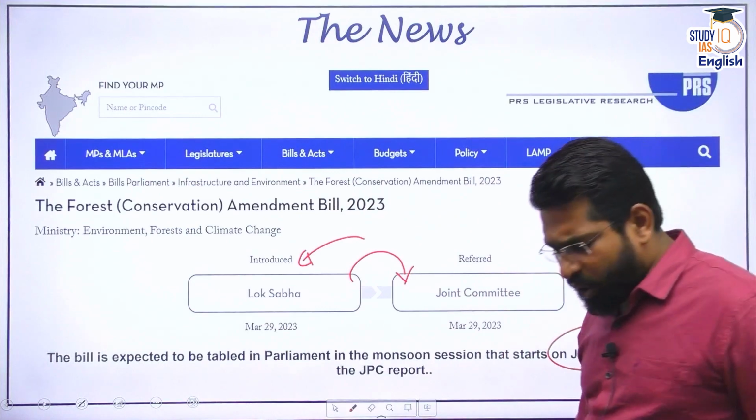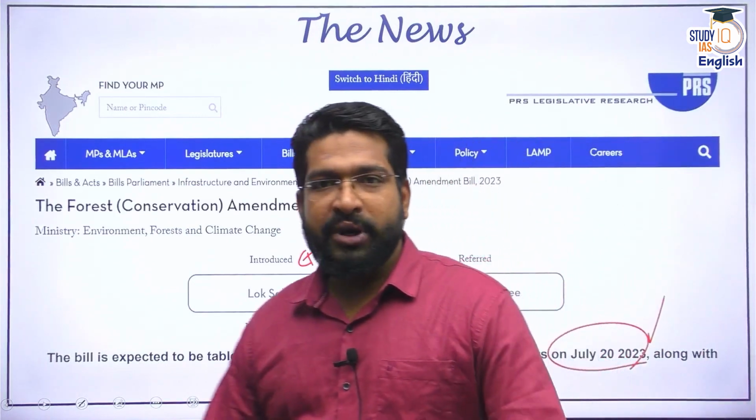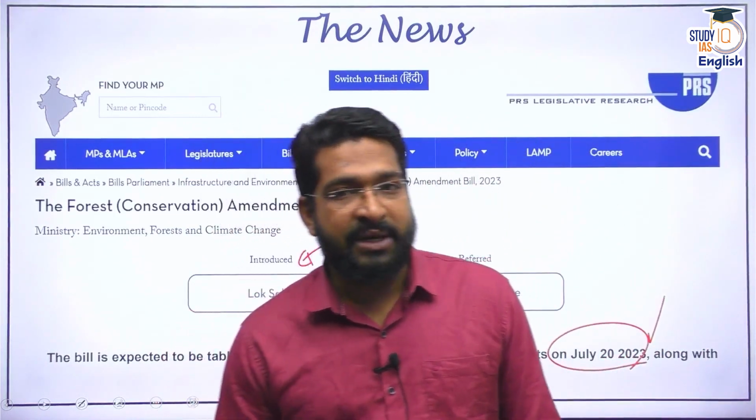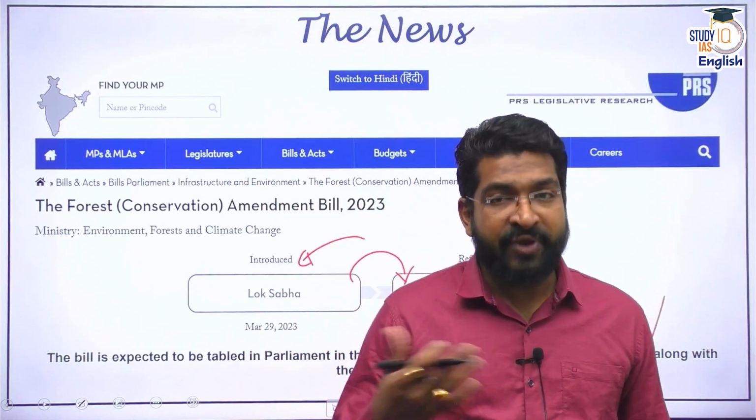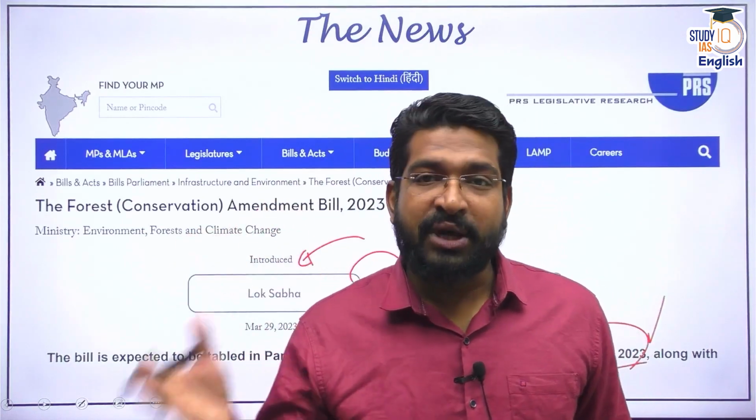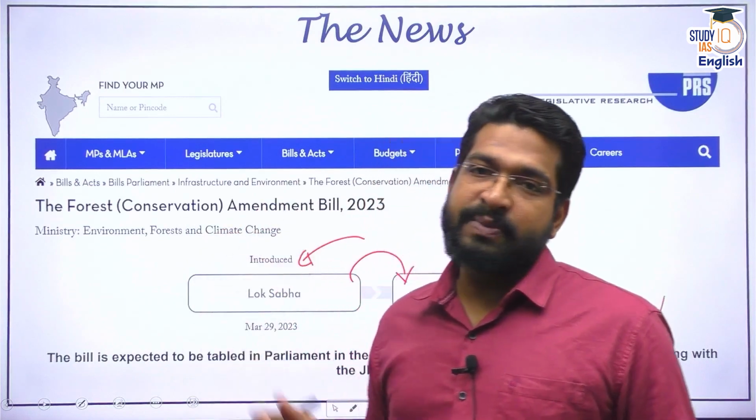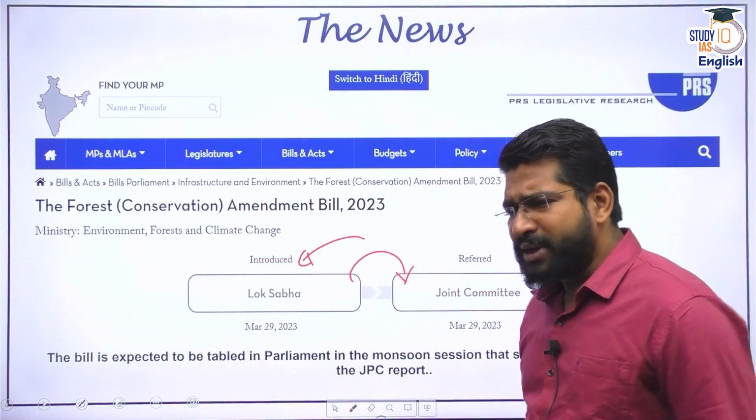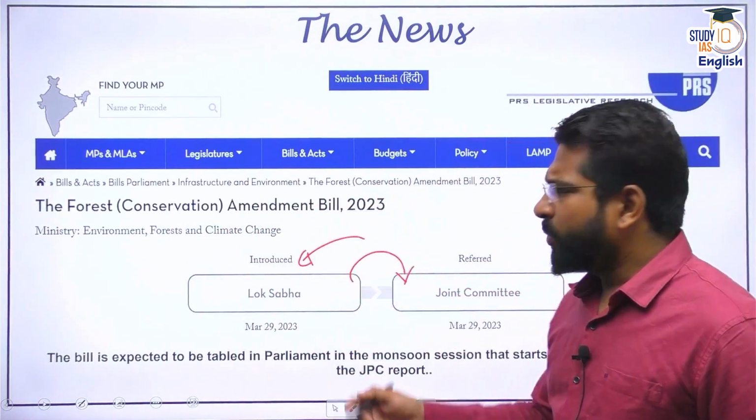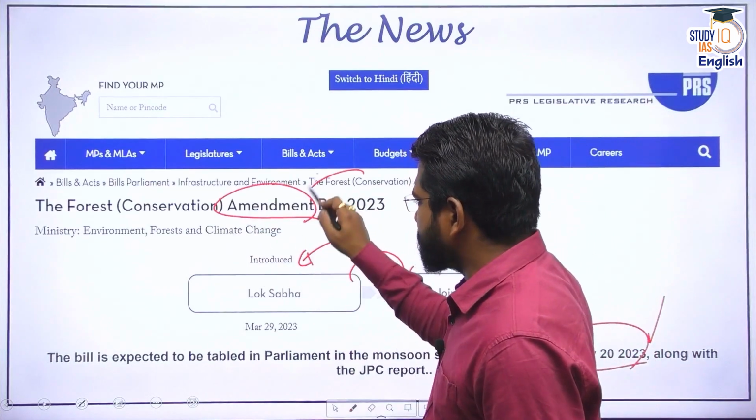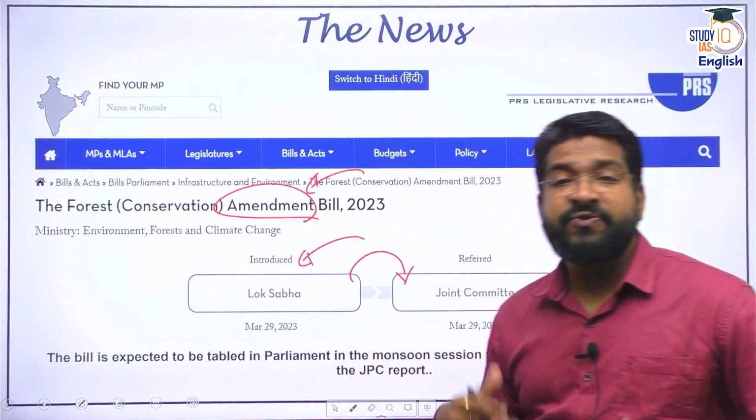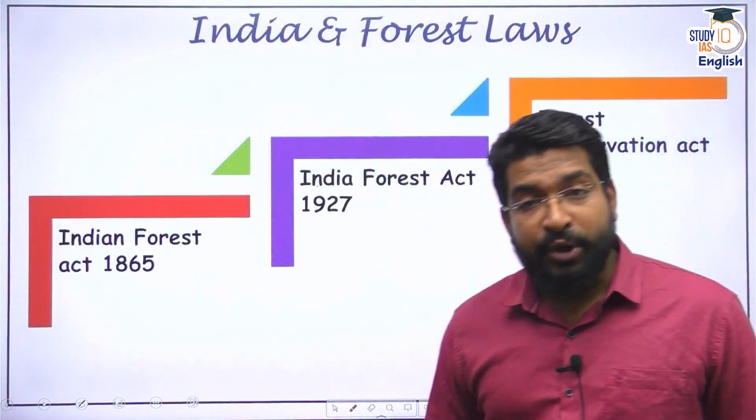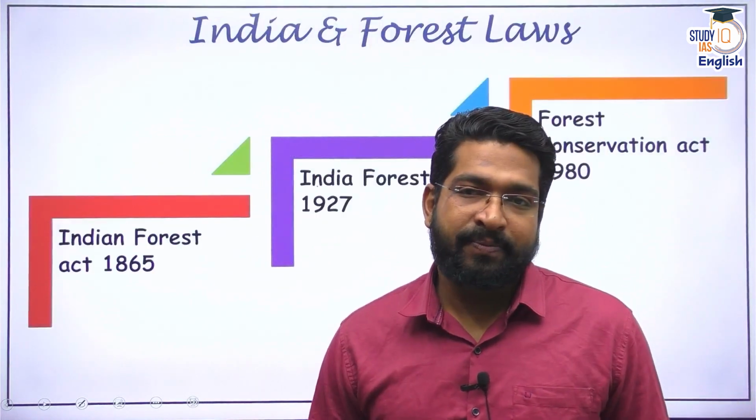So we'll wait and watch what exactly happens with this, what kind of debate and deliberation will take place, and we can anticipate some amount of friction between the government and the opposition over this bill. But let's try to understand what exactly the issue is. What are these amendments that are proposed? Now, to understand these amendments, we first need to understand the forest laws in our country.